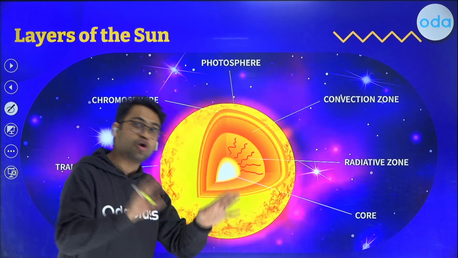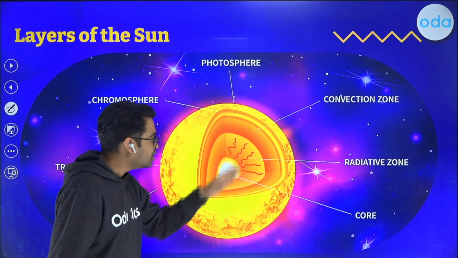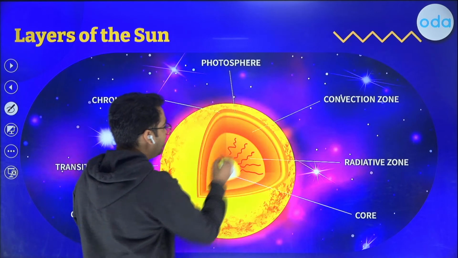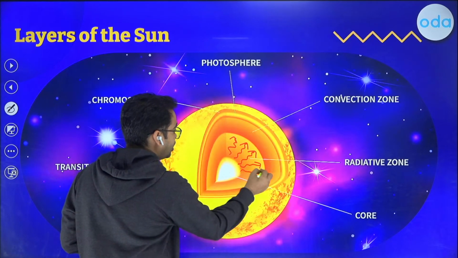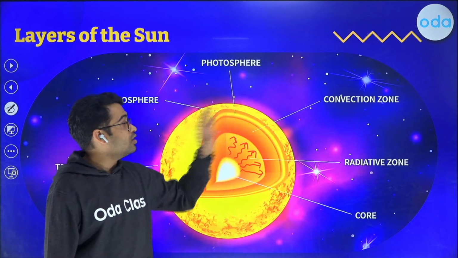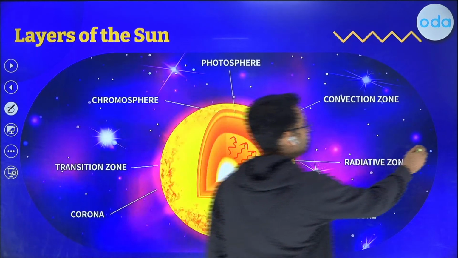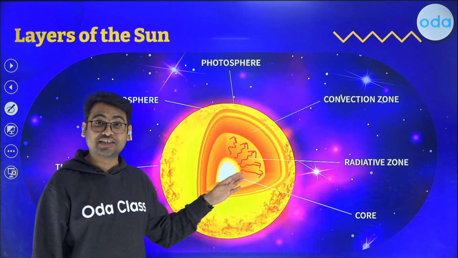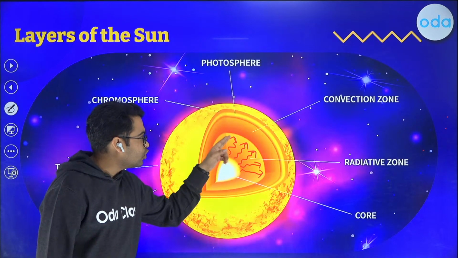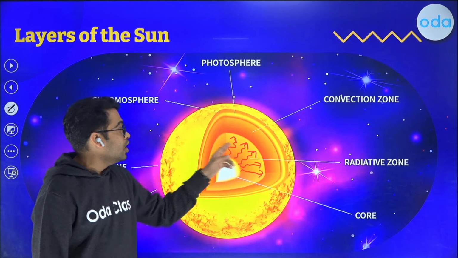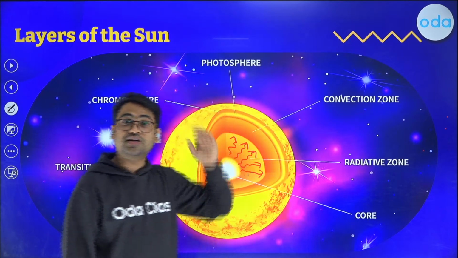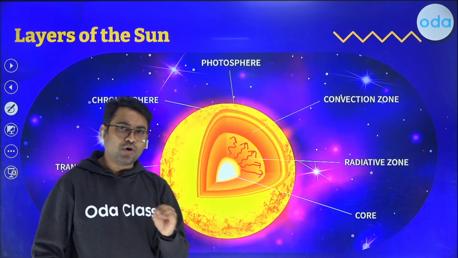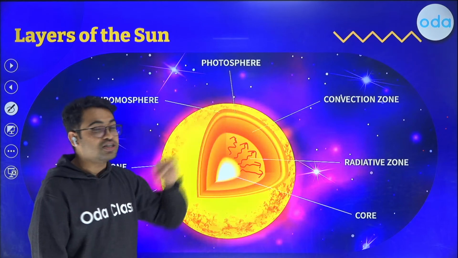They have to face a lot of resistance. They keep interacting with the particles that are there, and somehow they are able to radiate, and they are able to reach what we call the convective zone. So till the point that we reach the convection zone, we say that the photons are slowly and gradually coming out. Now, the next zone is the convection zone, whatever you want to call it, the point is that over here convection takes place.